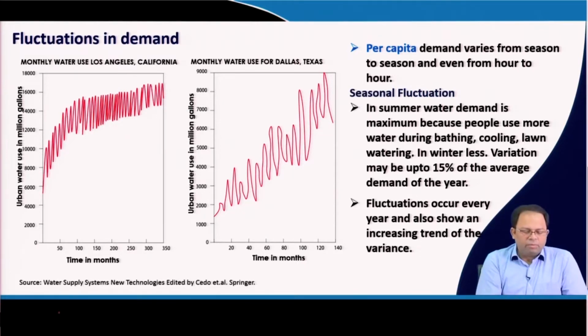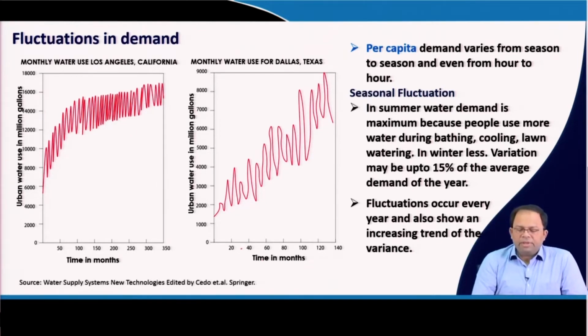This is again water supply in California, Los Angeles, California. This is again in the US. Water used in millions of gallons, and this is the time in months. You can see that in different months the variation is different, so a different amount of water is being used. That is actually being recorded over here.